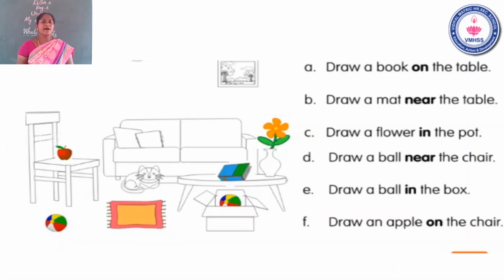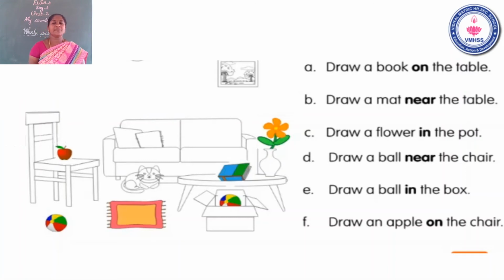Letter B. Draw a mat near the table. Where is the table? The table is here. Yeah, children, now we will draw a mat. Mat means what? Okay. Now we will draw a mat near the table. See the picture. One yellow and orange colored mat is here. I want you to draw the mat, like this. Okay, next.